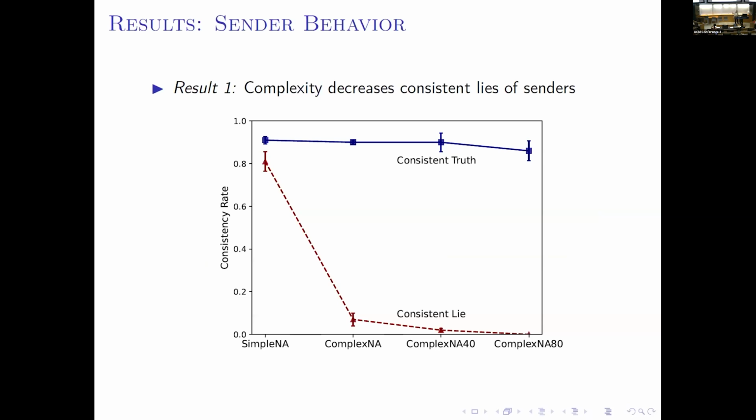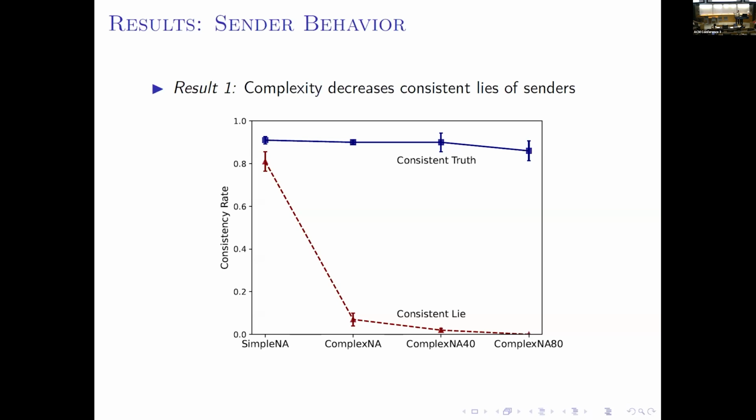So when they tell the truth, which is shown in the blue line, we can see there's no significant change. Recall, the sender always observes the realized state and associated attributes, so they don't need to memorize to tell the truth. So there's no change when we increase complexity.